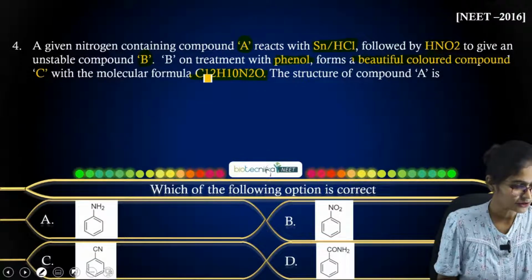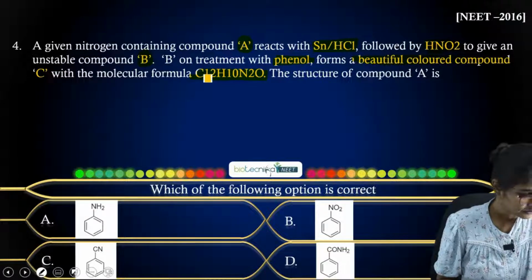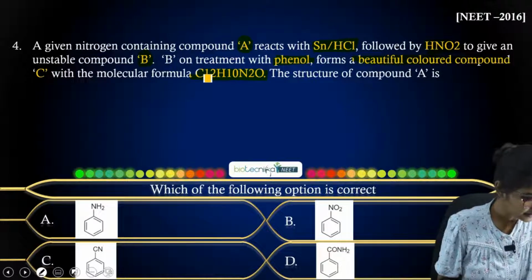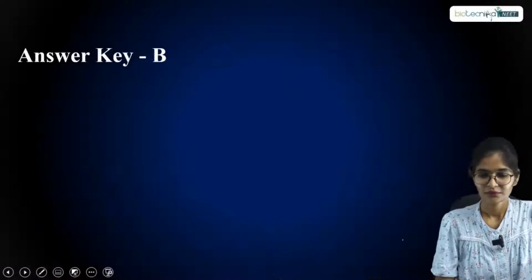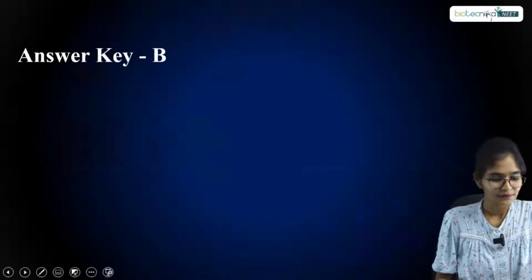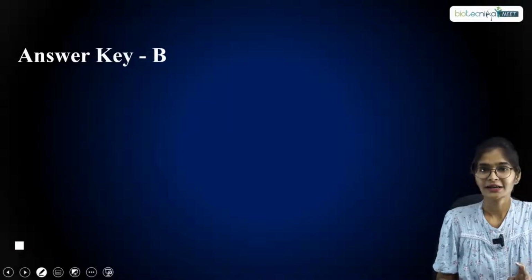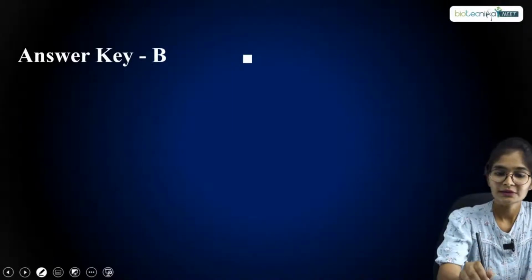So what answer will you get here? Just let me know. Datek has answered it as option A, and Mallikarjun has answered it as option A. So let us look at the answer. It is option B. As I told you previously, the hint I had given you is that they are using tin over HCl, right?